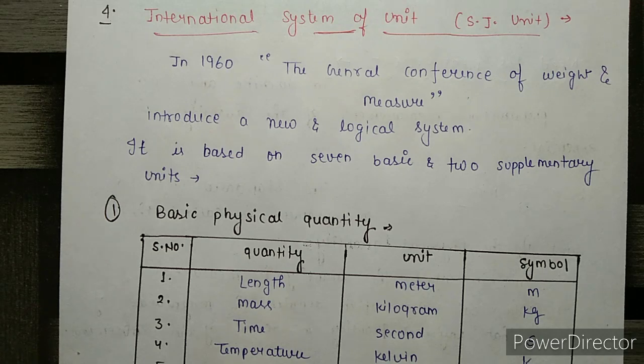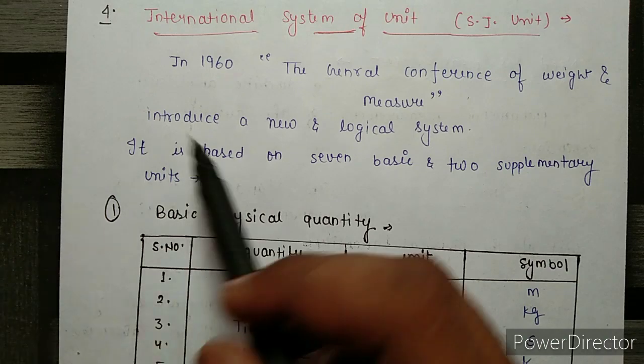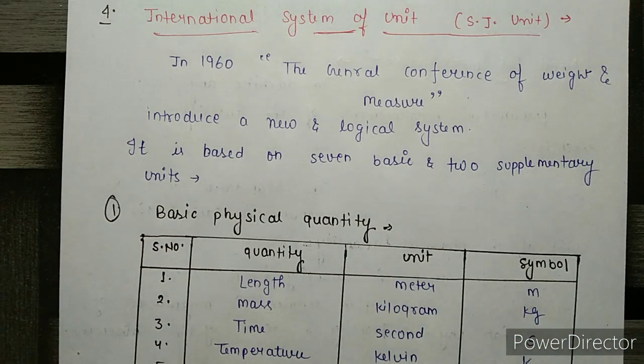So to overcome this difficulty, in 1960 the General Conference on Weights and Measures introduced a new and logical system which applies all over the earth, in all countries. This is known as the International System of Units, or in short SI units.